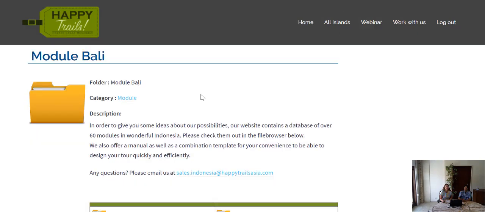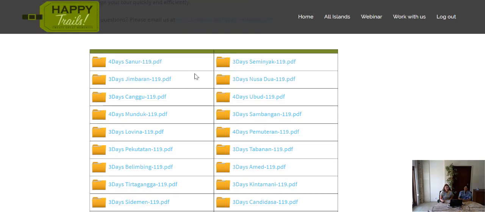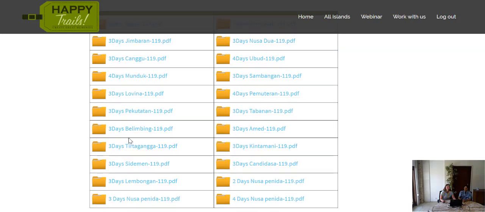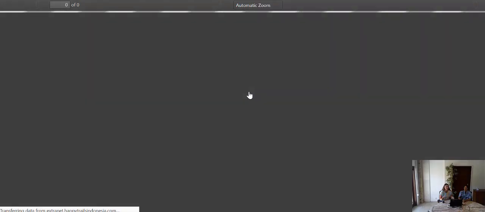So you see here, we have all these modules, and you can combine those modules the way you would like to. Maybe just always get back to us and see if the order you chose would make sense. But you can see here, hey, my clients are interested to go to Komodo. You can click on here, and then you will have a sample module for the region, like a typical program.